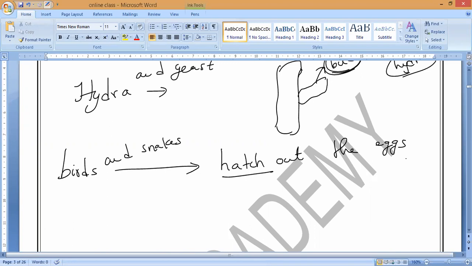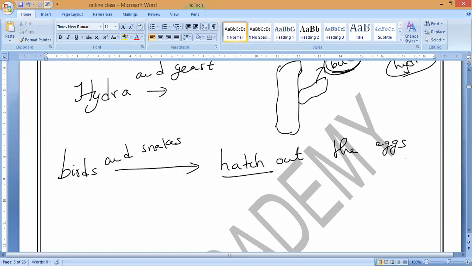Like that, if we take human organisms, human babies, what will they do? They will produce the human babies, like that lions and all, cubs we can say. So cubs, kittens, puppies, all are born from their mother only. So each species of organism reproduces in a different way. Is it yes or no, guys?